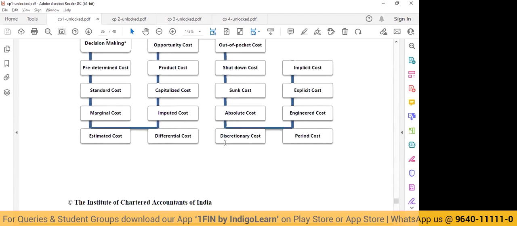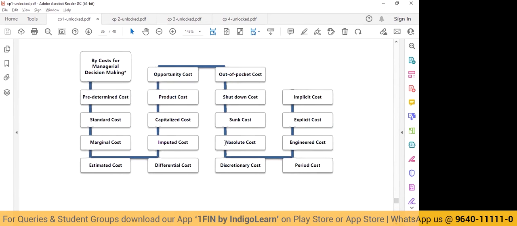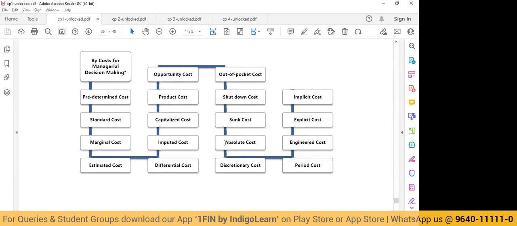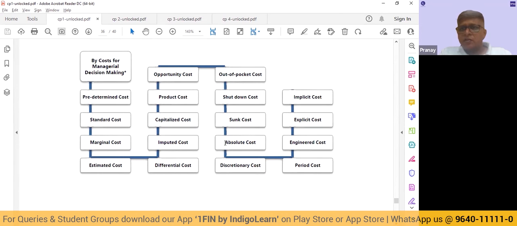Sir, can I ask you, what is the relevance of this opportunity cost? Sure. So it has relevance in decision making.